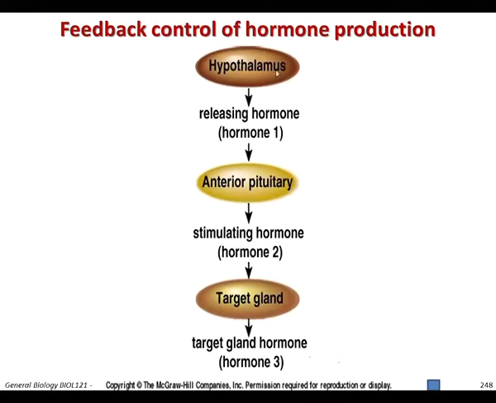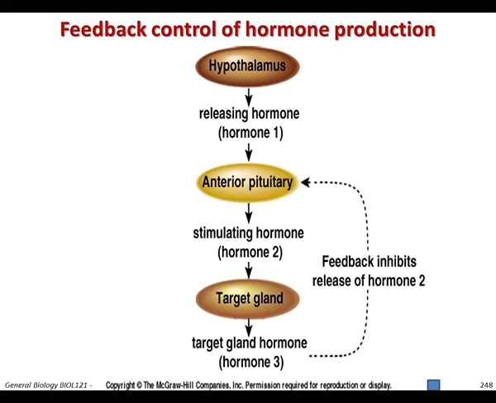As an example here, you can see the hypothalamus, which is an endocrine gland in the brain, secretes a releasing hormone that stimulates, for example, the anterior pituitary gland to secrete a second hormone, which is a stimulating hormone, that affects a target organ, which leads this target organ to secrete a third type of hormone, the target hormone. So this is the typical mechanism of hormones that is triggered initially by the hypothalamus.